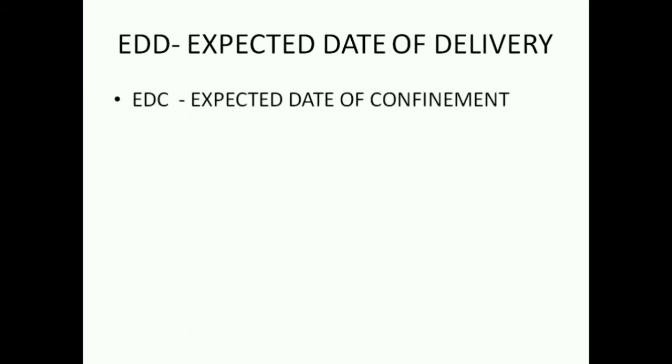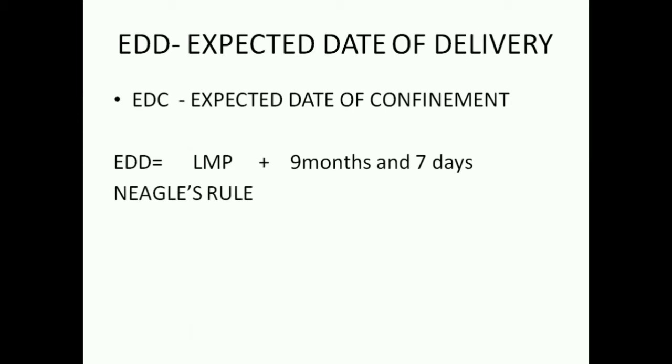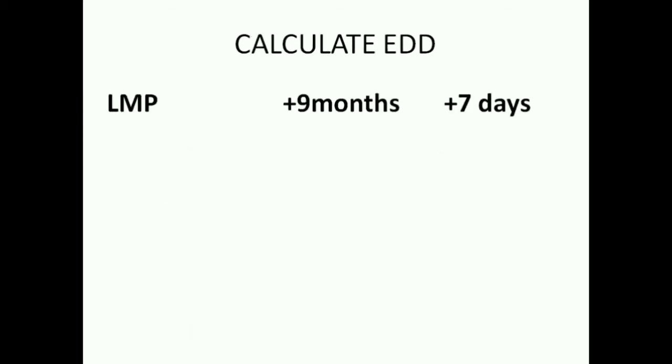EDD is the expected date of delivery. We also call it the EDC, expected date of confinement. We can calculate EDD by adding 9 months and 7 days to the LMP, and this formula is called the Naegele's rule. Let's see some examples.